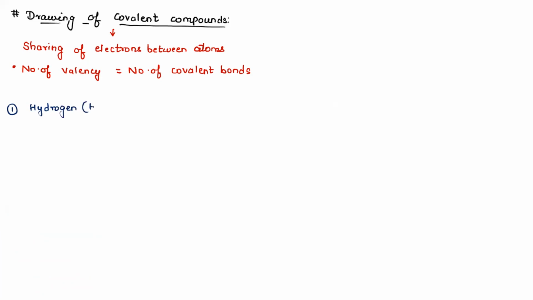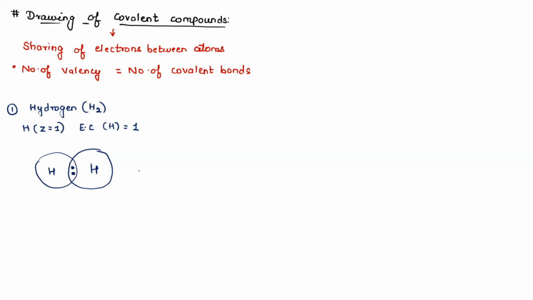Now, hydrogen is H2 because it's a diatomic molecule. Each hydrogen has one electron, so electronic configuration of hydrogen is also 1. So now hydrogen has one electron in the outer shell. Another hydrogen is also having one electron in the outer shell. Both of them are sharing their electrons. They are not transferring, they are sharing their electrons.